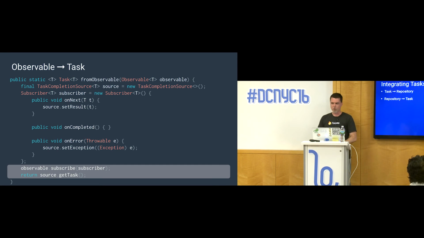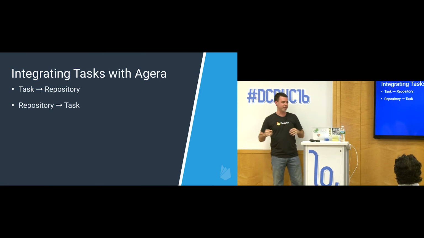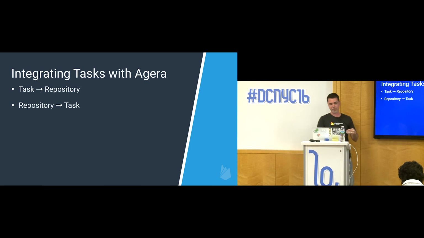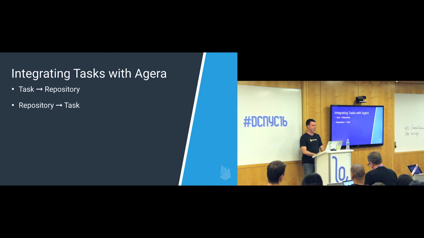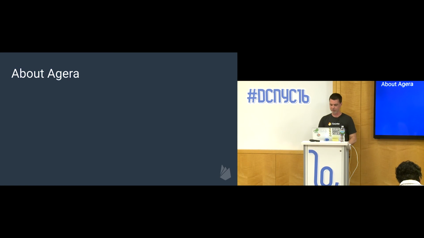Okay. So what if you're using Agera? Agera is actually a Google-created library that's similar to RxJava, except it has a very different paradigm of how to think about observables. With Agera, you can turn a task into a repository, and the repository is sort of like the main item of data, or main utility, that you're dealing with in Agera. You can go both ways. Now, it's a little bit more complicated because Agera has a very different way of thinking about the world. It's very different than RxJava.